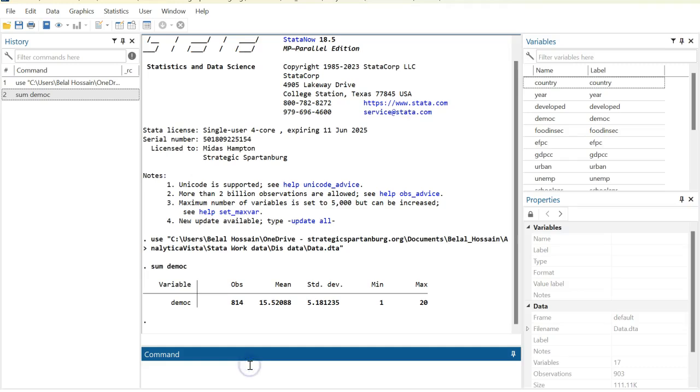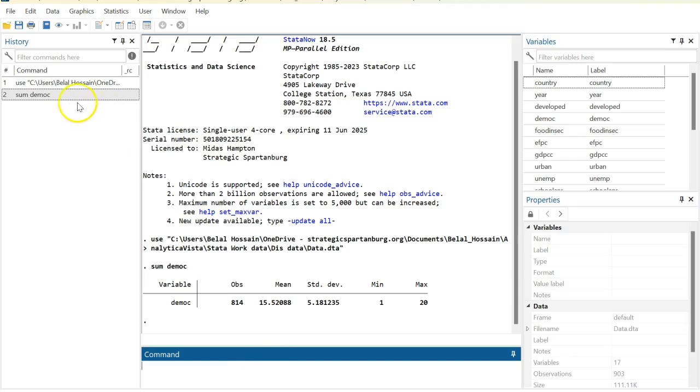Basically, the problem was the negative sign in this variable. The way I got rid of the negative sign is to add 20 to all values of this variable, so that I now get 1 to 20. So the higher number means higher levels of democracy. And I may forget what I did previously, so I want to add a note to this variable.